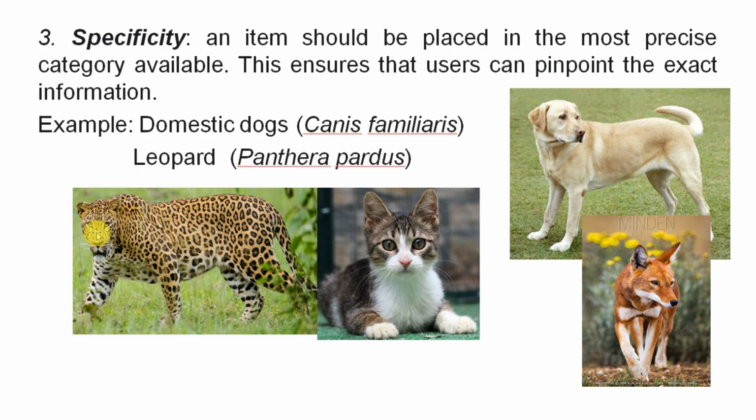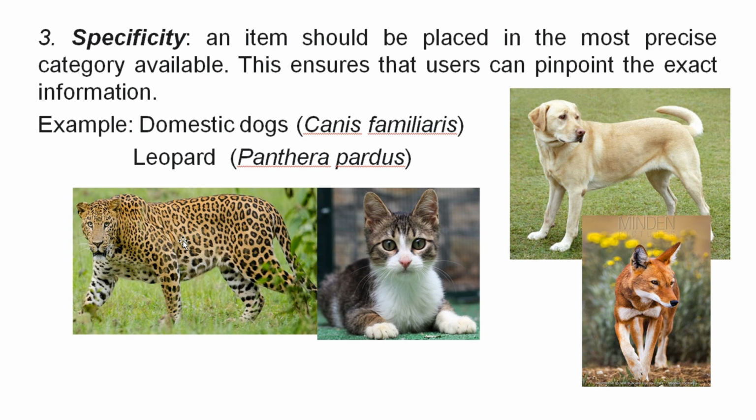Look, this one is leopard, this one is cat, domestic cat, and they group together. This one is domestic dog, this one is Ethiopian wolf. They group together because they are similar. So classification is specific.